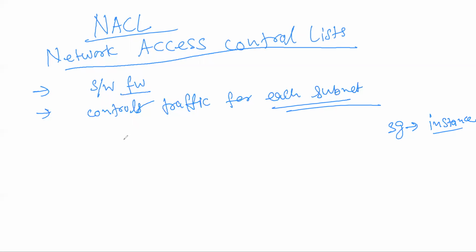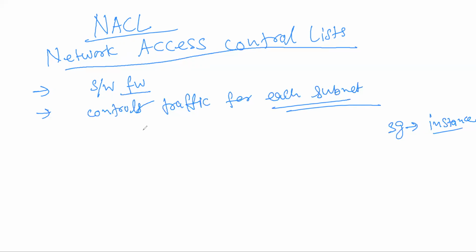By default, each VPC is associated with a default network ACL. The default network ACL allows all inbound and outbound traffic at the subnet level. A custom network ACL can also be created, and it can be reusable, because you remember we can create a security group rule and use it for another instance also.